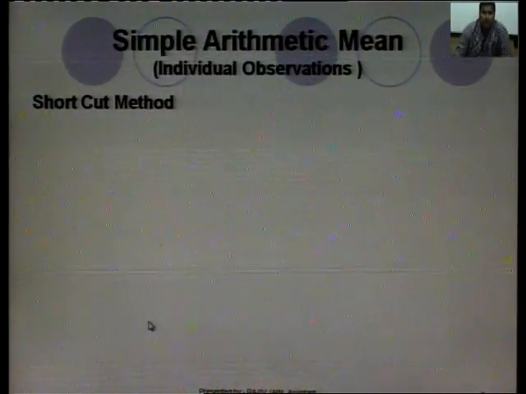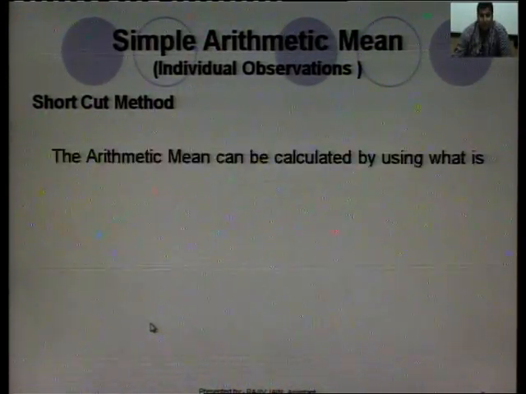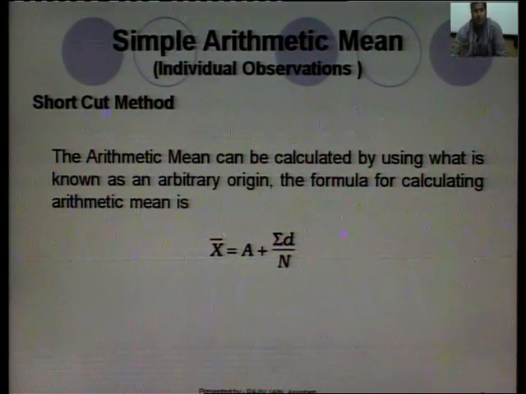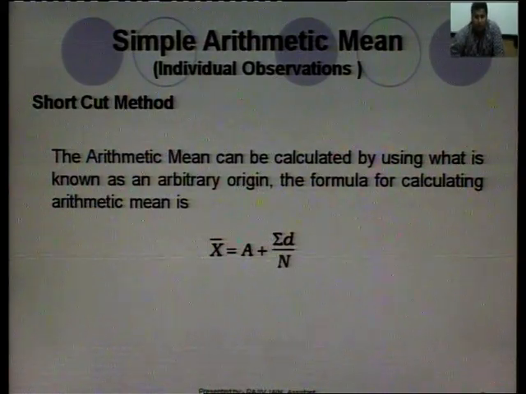Then there is also a shortcut method. In this shortcut method, we will assume a value which will be a mean. We will assume the arithmetic mean. The arithmetic mean can be calculated using what is known as arbitrary origin.